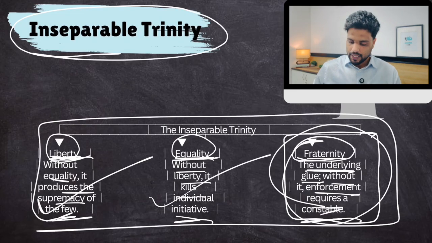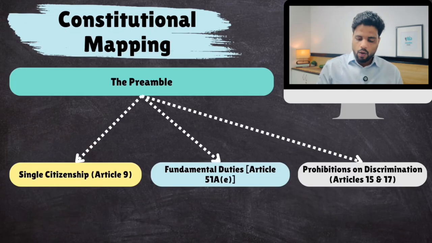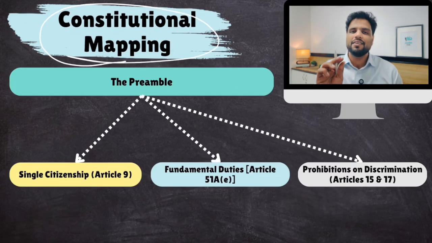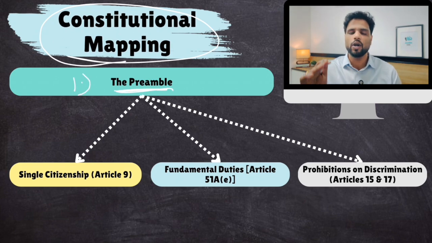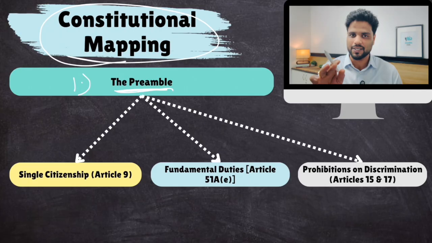Make sense? Now, where in our Constitution can we find the value of fraternity? First of all, in our preamble. It's clearly written in our preamble: liberty, equality, fraternity. Remember, these three words were inspired from the French Revolution. An MCQ can be asked from this information, so remember this.